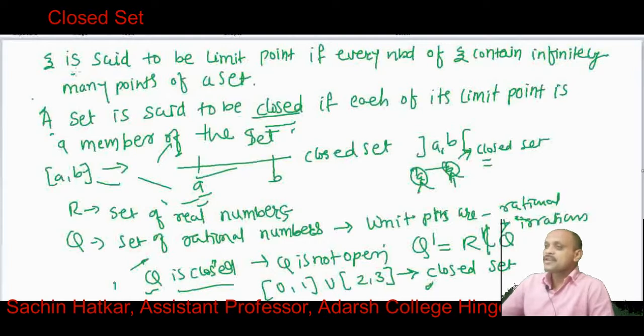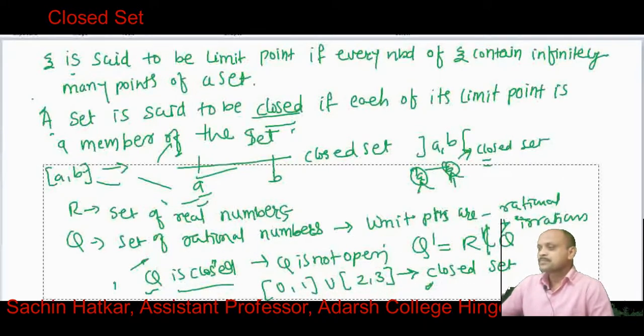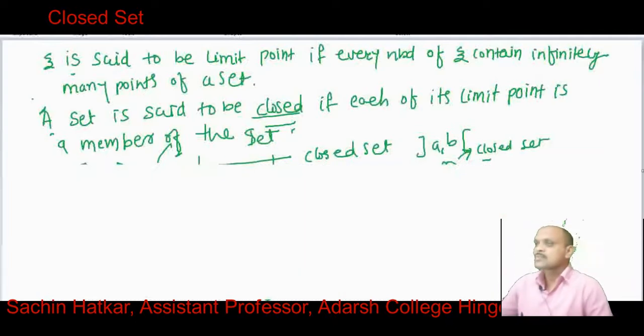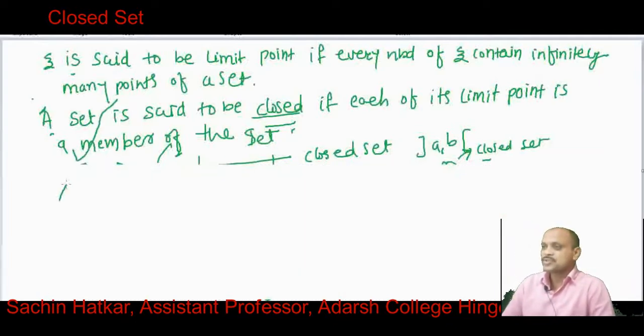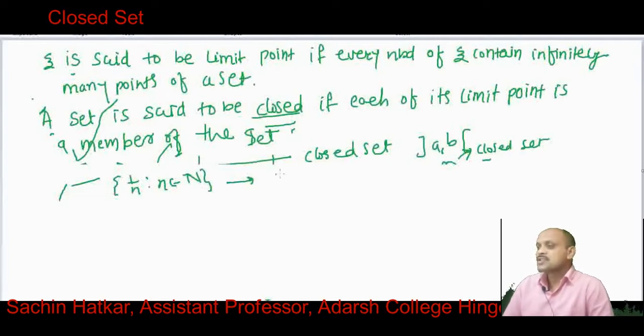Again, if we consider the set {1/n : n belongs to N}, then we see that 0 is a limit point of this set, which is not a member of this set.